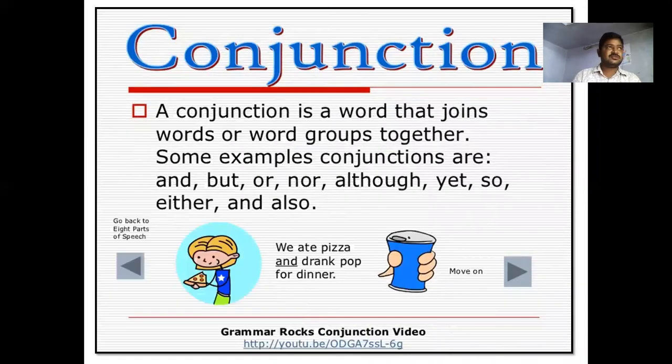Look at the conjunction. A conjunction is a word that joins words or word groups together.